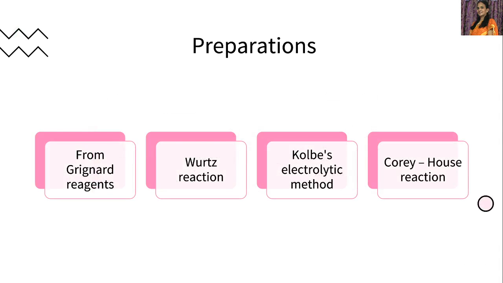Now let us see the preparations of alkanes. There are four important preparations of alkanes. The first one is from Grignard's reagent. The second one is Wurtz reaction. The third one is Kolbe's electrolytic method or Kolbe's electrolysis. And the next one is the Corey-House reaction. By these four methods, we can prepare alkanes. Now let us see them one by one in detail.